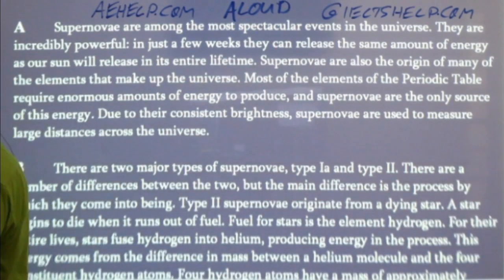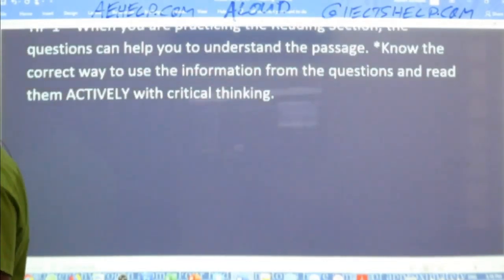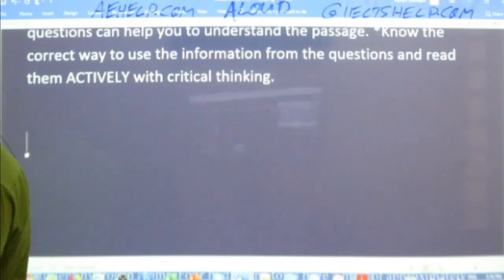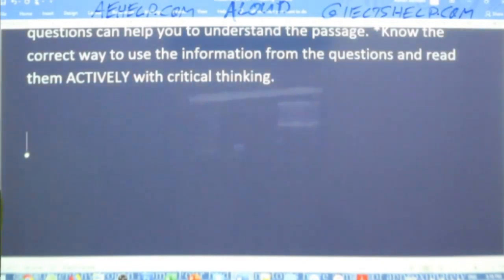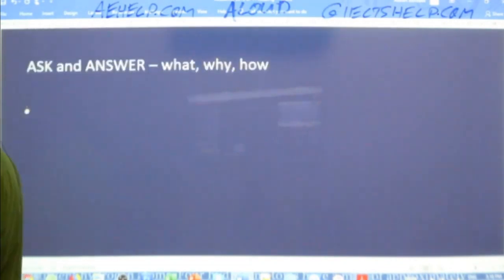So what is this paragraph about? A, at home, you should always practice active reading. The only way to get the high scores in the IELTS exam is with active reading. Practice at home, or the same luck as it takes to win a lottery ticket. I think you should go with the first one, not the second. So active reading means to ask and answer the key questions of what, why, and how. For each paragraph, train your brain to think like this. So what is paragraph A about?